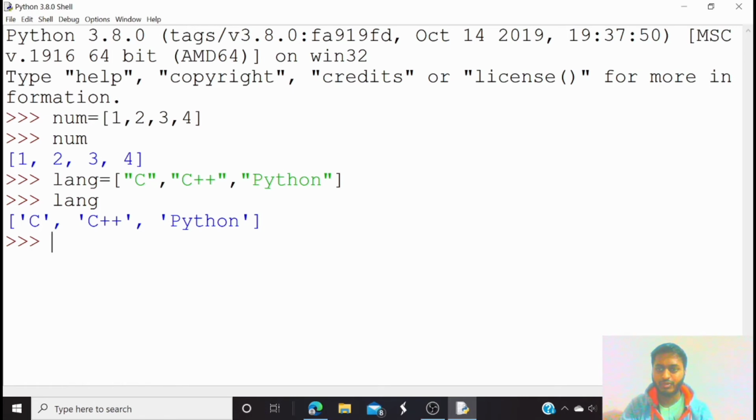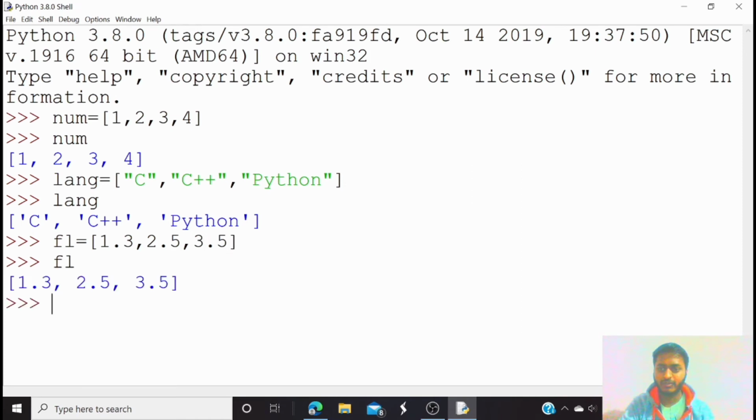So can we store float values? Let's try. I'm calling the variable fl, and inside a square bracket I am assigning float values 1.3, 2.5, 3.5. Here you can see the float values 1.3, 2.5, 3.5 are stored in fl. In that way you can store multiple values inside a single variable. Here I had stored the same data type in the num, lang and fl variables: integer, string and float.